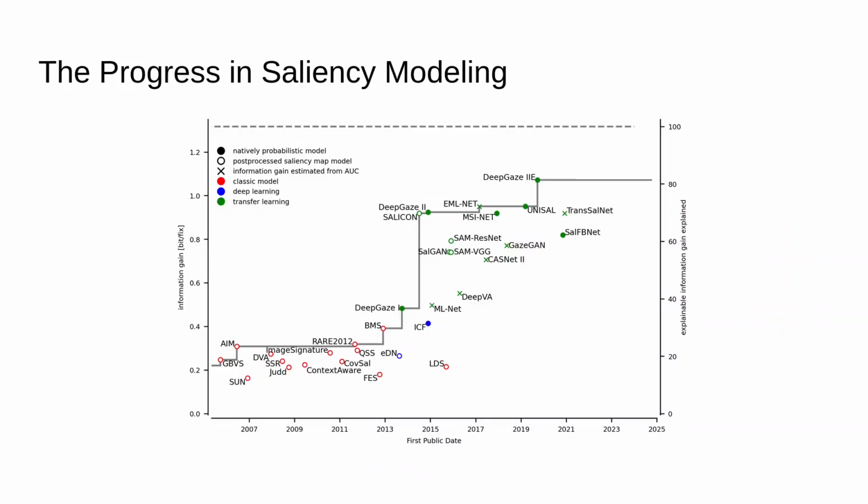On the MIT 300 dataset, the most important saliency benchmark, performance seemed to saturate in the last years, begging the question whether we are done with spatial saliency, whether we are overfitting to the benchmark dataset, and whether it's still worth to keep working on saliency modeling. These questions motivated us to test how well prediction performance on a popular dataset like MIT 300 transfers to other images that one might encounter in practice.